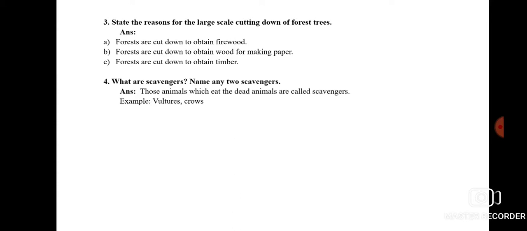Next, number 4. What are scavengers? Name any two scavengers. Those animals which eat the dead animals are called scavengers. Example, you can say vulture, crow, jackal, hyena.